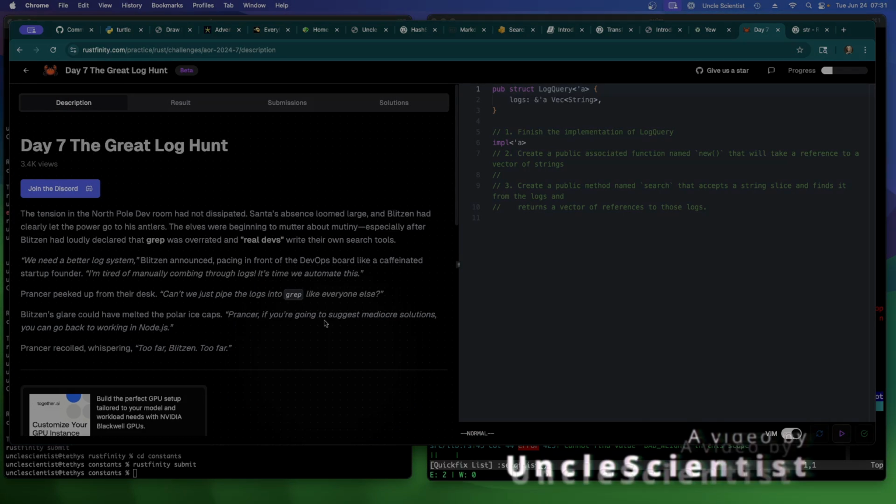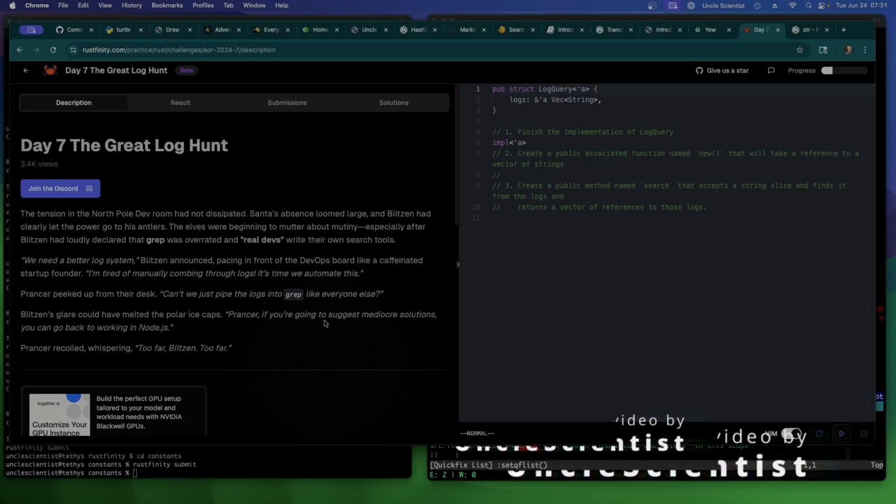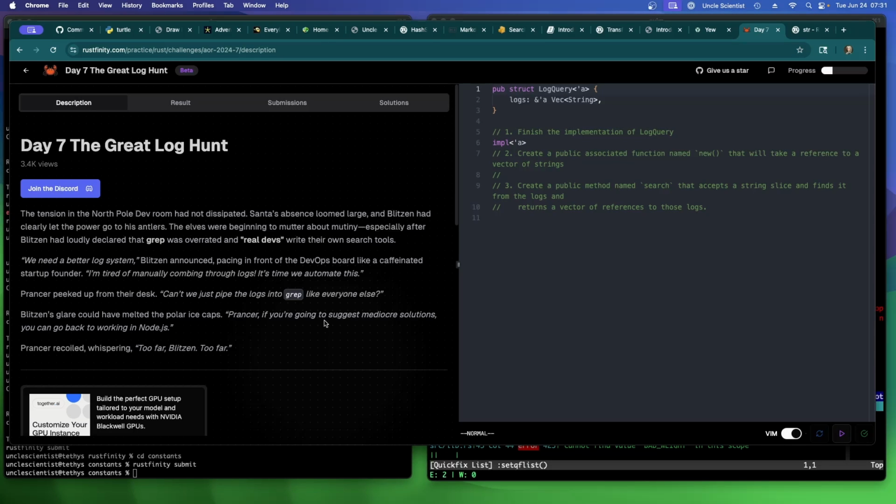Day 7. The Great Log Hunt. The tension in the North Pole dev room has not dissipated. Tench's absence loomed large. And Blitzen had clearly let the power go to his antlers. The elves are beginning to mutter about mutiny, especially after Blitzen had loudly declared that grep was overrated and real devs write their own search tools.